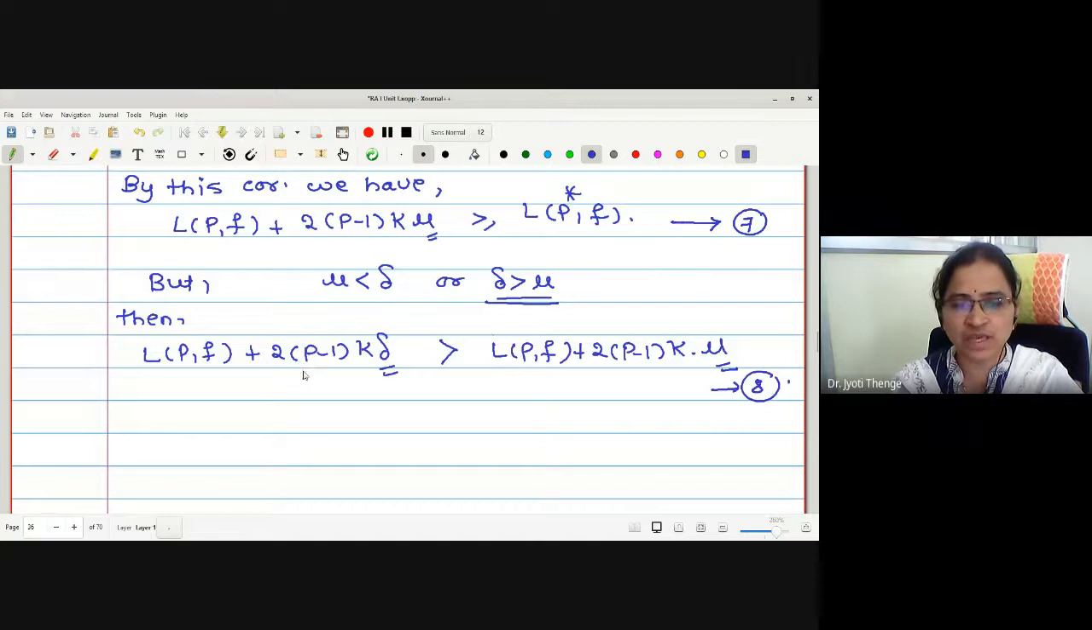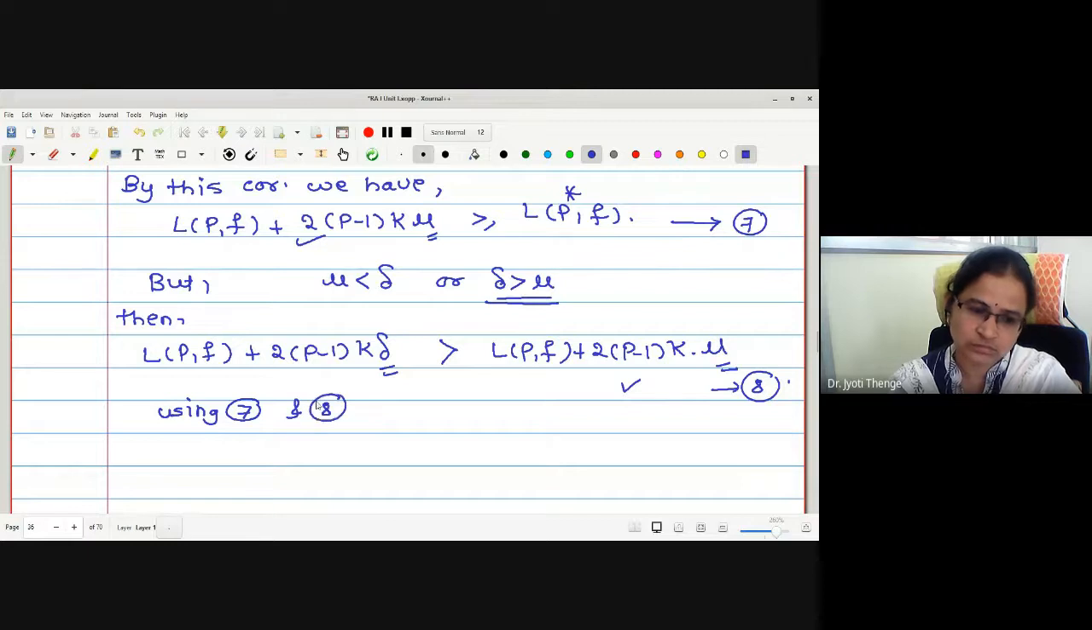See what I am saying? This left side is greater than this, and this is greater than LP star. For A greater than B, B greater than C, therefore can I say A greater than C? Using 7 and 8, can I write LPF plus 2 times p minus 1 k delta, now strictly greater than LP star F? Is that okay?